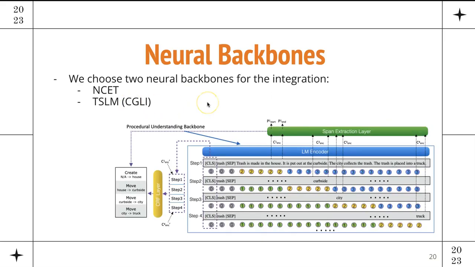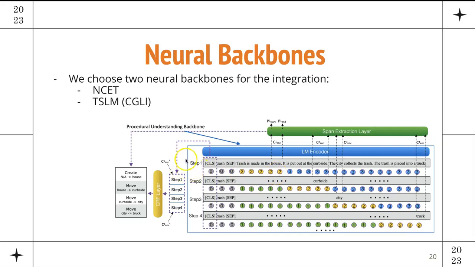The other one is TSLM, which is a more global model, where we ask the simple question of where is the entity, and the whole context is used at each step. But how do we define which step we are asking about if we're including all the context? The trick is that they introduced a timestamp encoding, which specifies which step we are focusing on when answering a specific question.